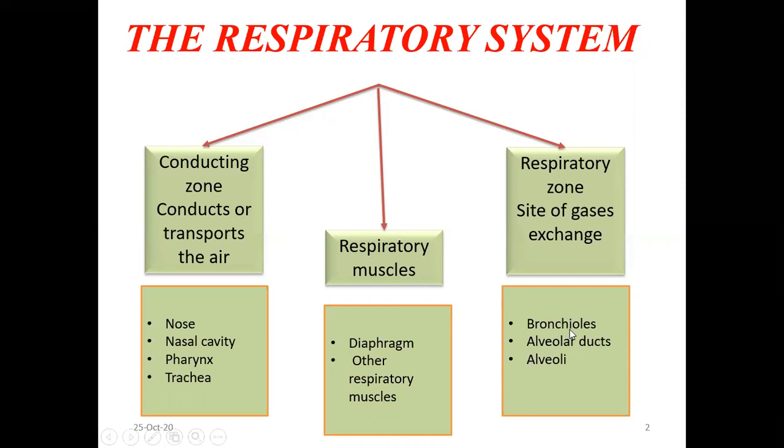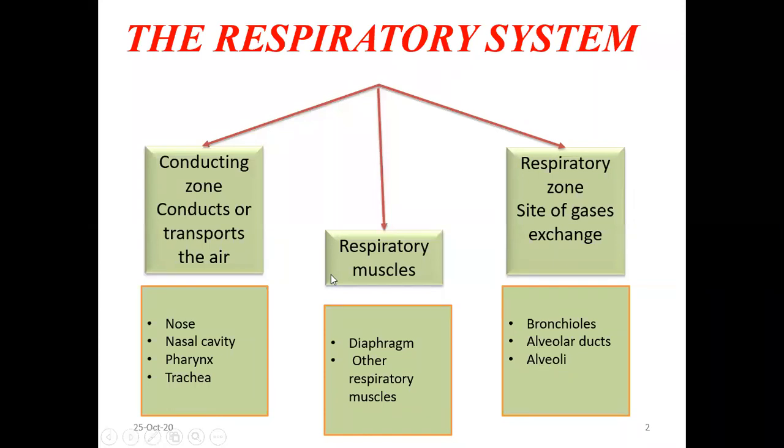These are the bronchioles where it starts. Actually, the trachea divides into primary, secondary, and tertiary bronchus, or the bronchi. Bronchus is singular, bronchi is plural. From the tertiary bronchus we have the terminal bronchiole, then it becomes smaller and smaller and is called a respiratory bronchiole, where the respiration actually starts. Then it goes to the alveolar duct, and the main actual respiration takes place in the alveoli.